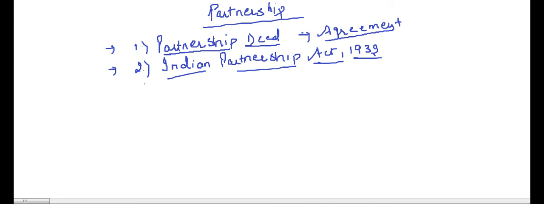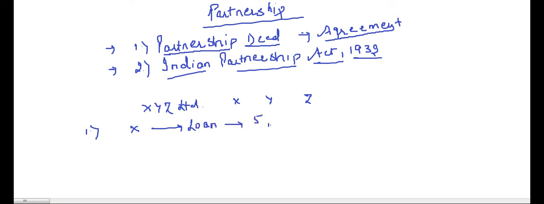Now for that, let's take up the first issue. Example: suppose there is a firm, XYZ Limited. There are three partners, X, Y and Z. Now the first issue is, X advances a loan of rupees 5 lakh to XYZ Limited.